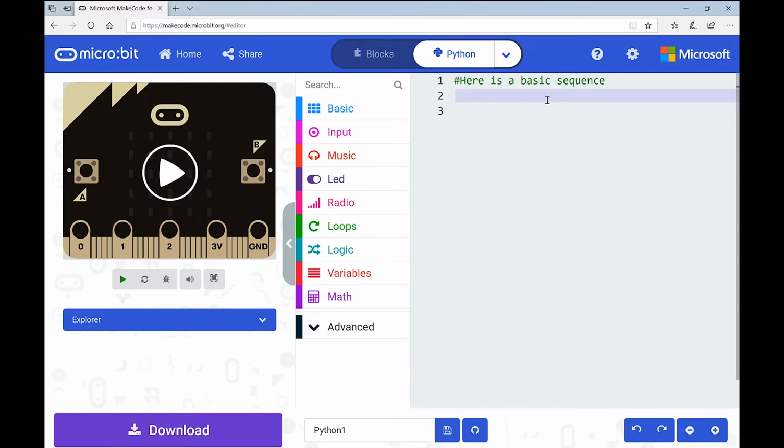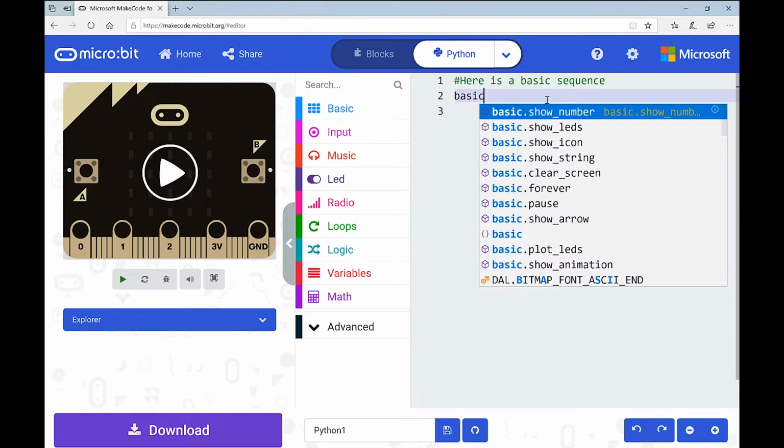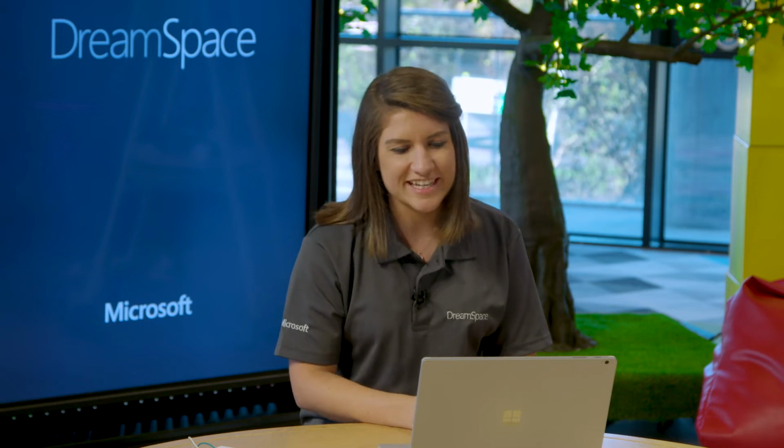What we're going to do is type the word basic. So basic, and what you'll see is these options automatically appear for you to choose from. So show number, show LEDs, everything that was within the basic menu. Now, you could click on these automatically. I'm going to encourage you, if possible, to actually type it out, just to get yourselves in the right frame of mind with this. A lot of programming languages don't have the option of populating this stuff for you. They've moved that way, which is really useful for people.